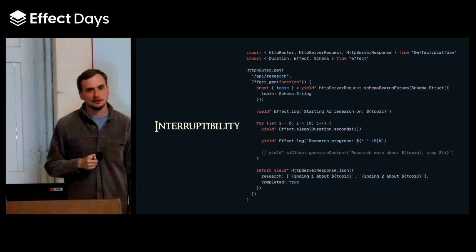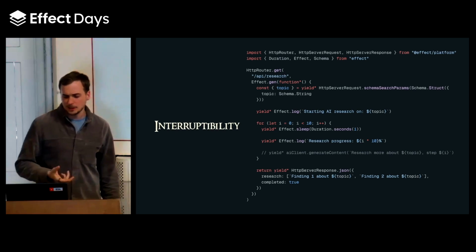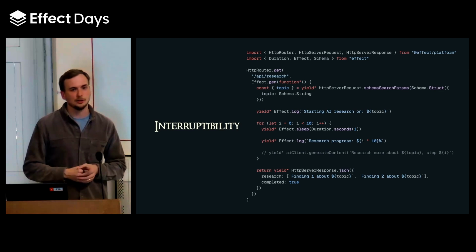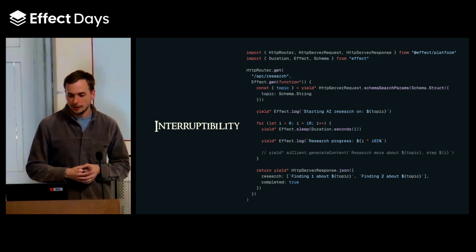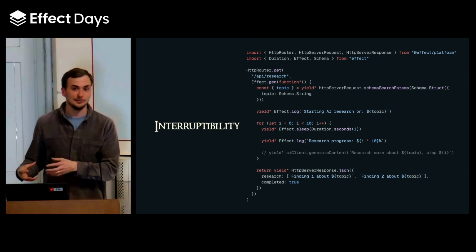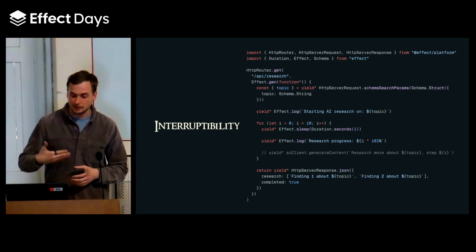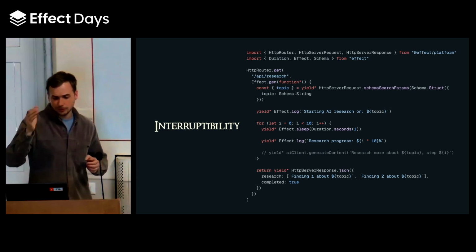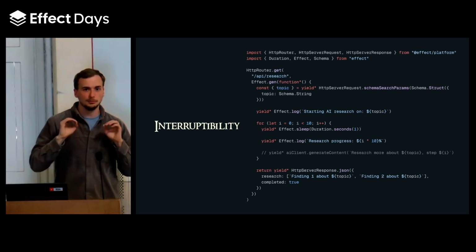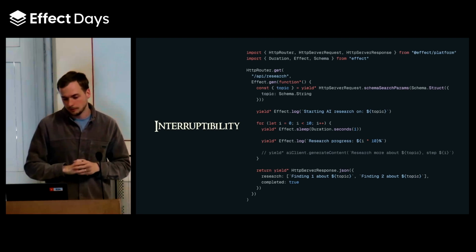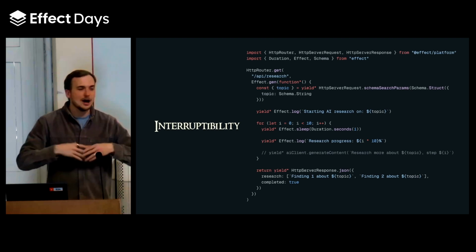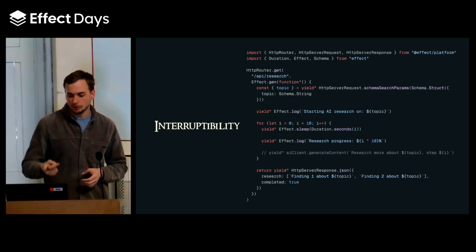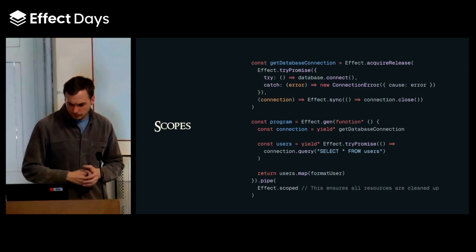And in this case, we have, for instance, an expensive research flow that might call very expensive AI models, might cost a bunch of dollars. And when the client says, I don't need this anymore, it would be a bummer if we just waste those resources. This will, no matter where we are, let's say in the 5th iteration in the for loop, it will be correctly interrupted by the Effect runtime. And that's just out of the box there. And that's just such a superpower for us as we're working a lot with long-running processes.